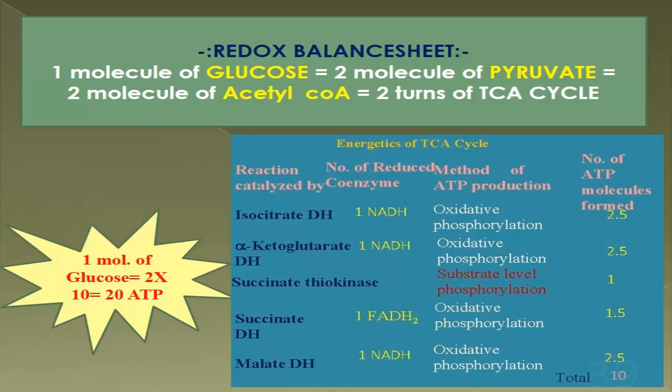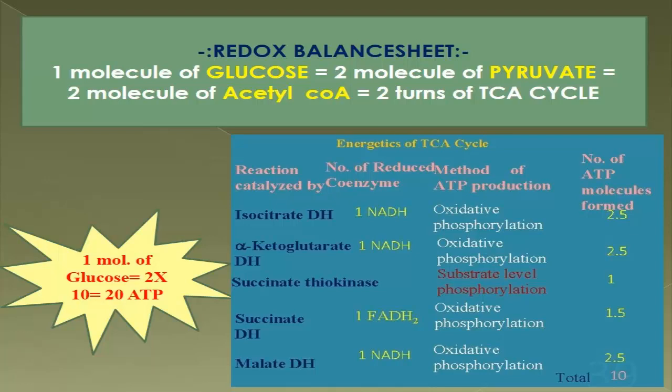Next step is the succinate thiokinase, which is the substrate level phosphorylation. Here 1 ATP is generated. Next is succinate dehydrogenase, which produces 1 FADH2, which goes to the electron transport chain to produce 1.5 ATP. And the last step, malate dehydrogenase, produces 1 NADH, which gives 2.5 ATP in the electron transport chain. So if you sum up the total number of ATPs, it will be 10. So from 1 molecule of acetyl-CoA, 10 ATPs are generated in the TCA cycle.